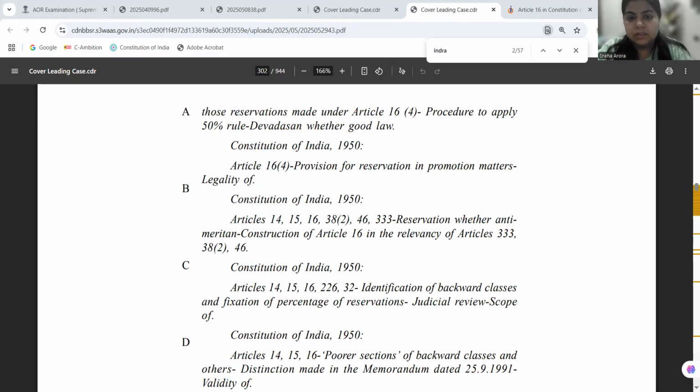And if reservation is there, will it apply to promotion cases? What will be the fate of promotion cases if we go to it?